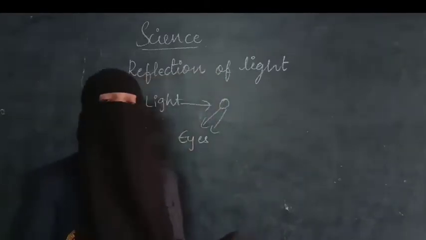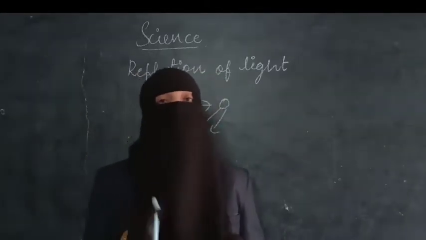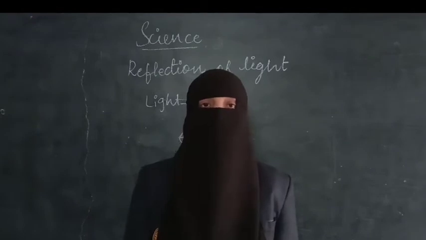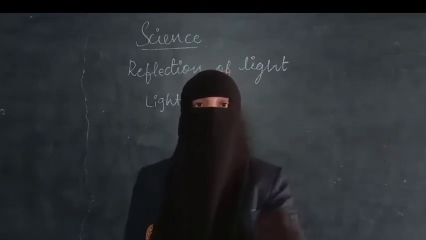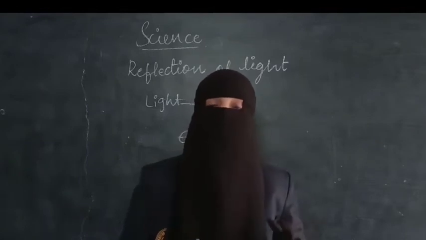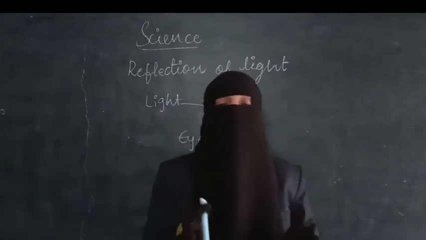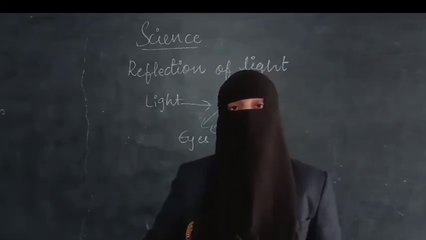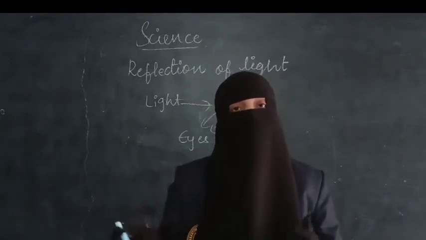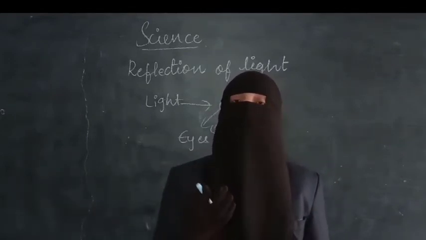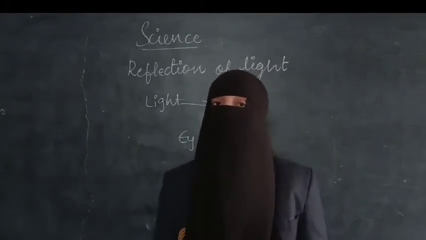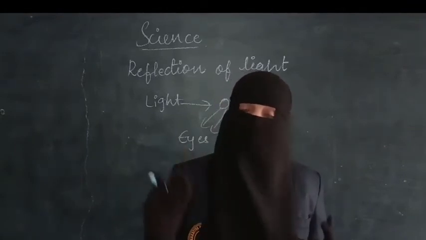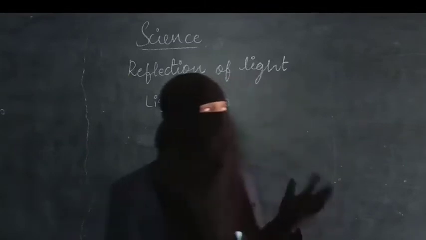So let us see what the laws of reflection are. First of all, light is important and the reflection of light is important. For example, if I have an object in front of me, light rays fall on that object, and from that object, light rays reach my eyes, and as a result I am able to see the object. If the object is behind me, light rays fall on the object and are emitted from it, but they do not fall on my eyes. As they are not reflecting to my eyes, I can't see the object behind us. We can see objects when they are in front of us, and the light rays are coming out of the object. That means here reflection is very important.